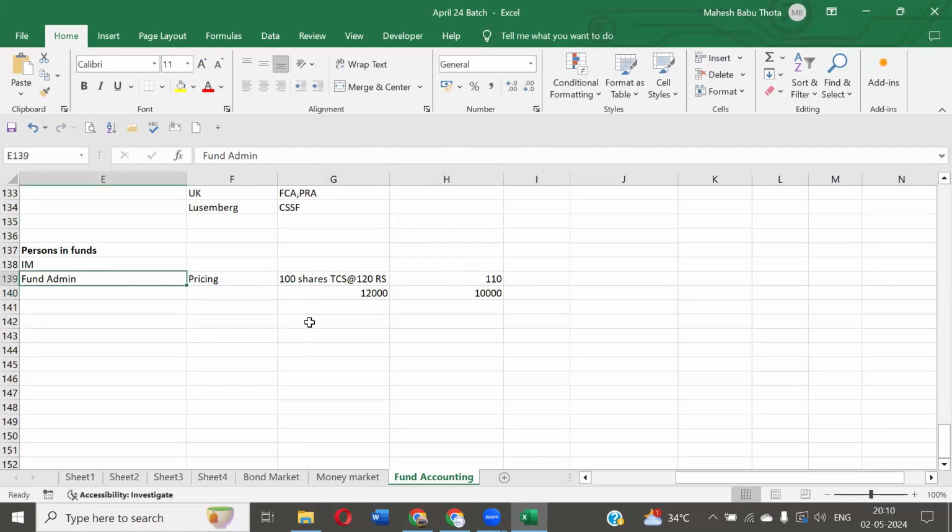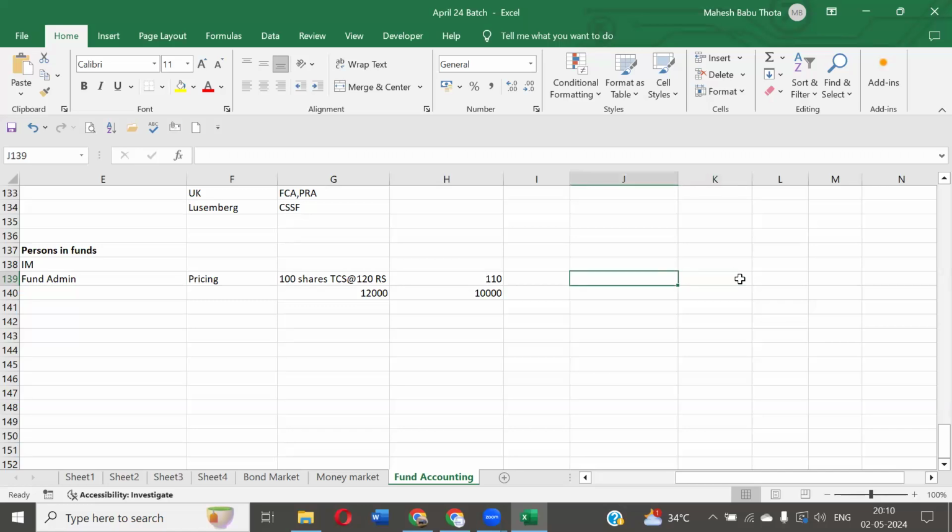Why do we need to do it on a daily basis, sir? Can't we do it on a monthly basis? Keep this point aside. We'll talk about it when we are talking about fund NAV calculation. I'll have to discuss a lot about it: why it is mandatory, especially for mutual funds, to value the securities on a daily basis. Why is there a daily NAV? Why do we have to calculate NAV and publish it to the stock markets and clients on a daily basis for mutual funds? We'll talk there. But here we are understanding the concept called fund administrator. So the pricing activity also should be taken care of by the fund administrator, along with subscriptions, redemptions and fee calculations.